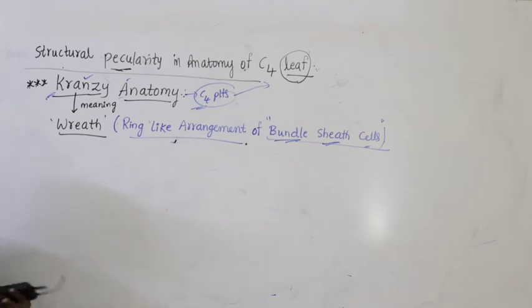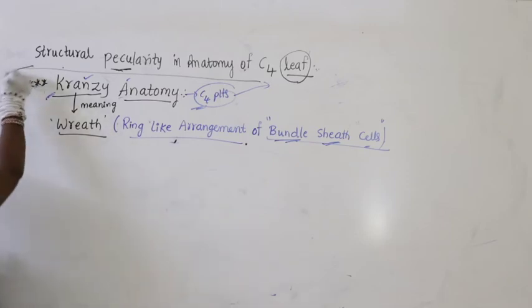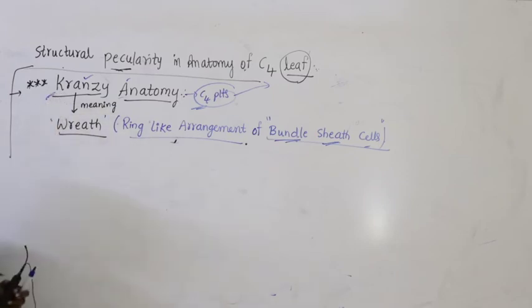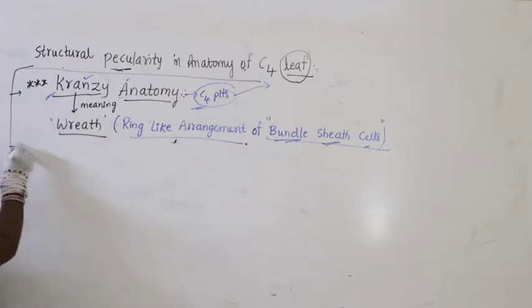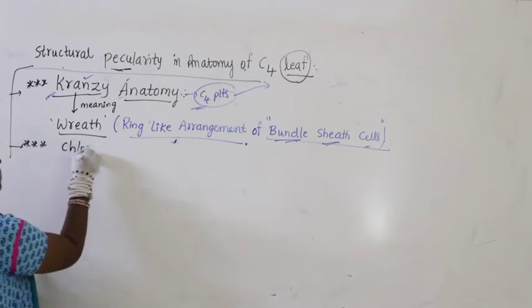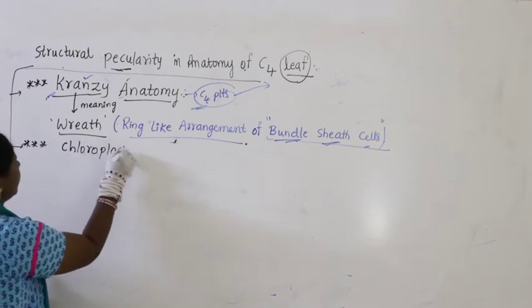Another very important peculiar character, meaning rare character. One peculiar character is Kranz anatomy. A peculiar character means a rare character that can be seen only in C4 plants. The first peculiar character observed in C4 plants is Kranz anatomy. Another rare character seen only in C4 plants is chloroplast dimorphism.